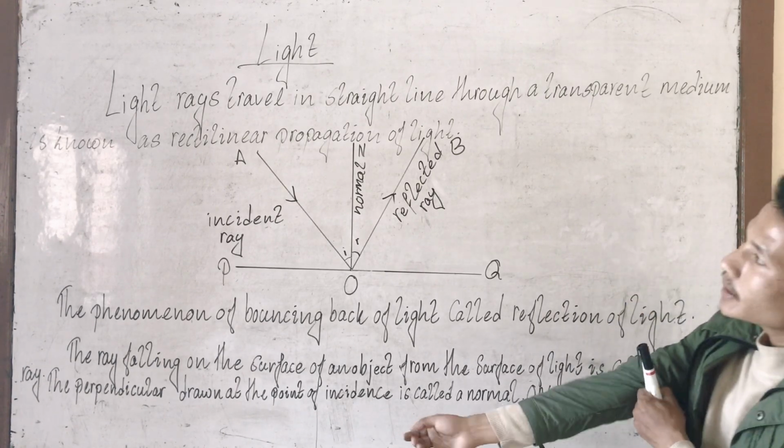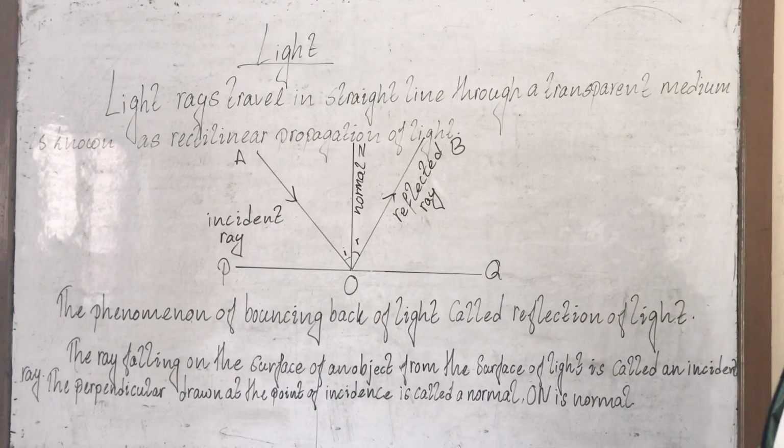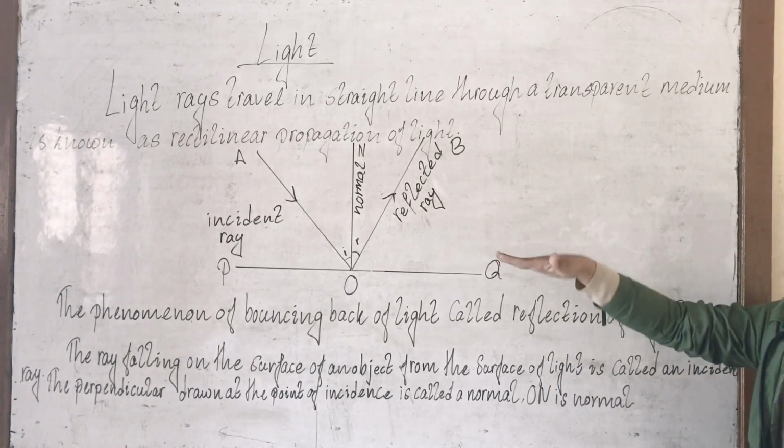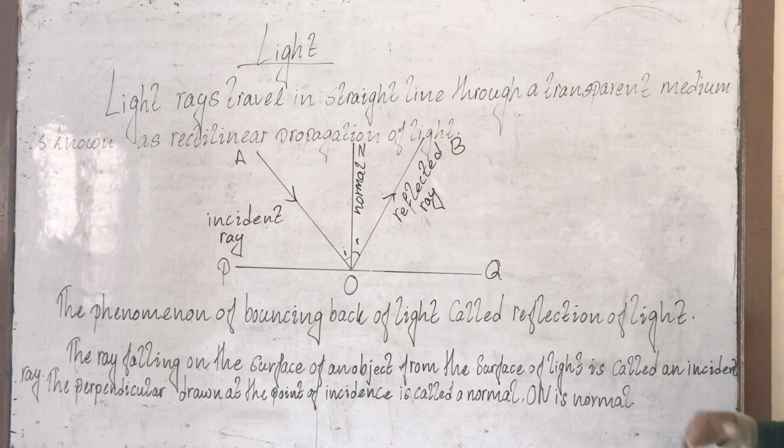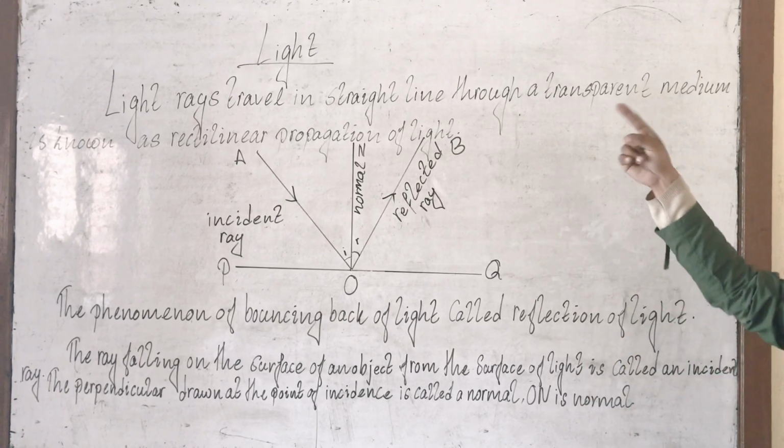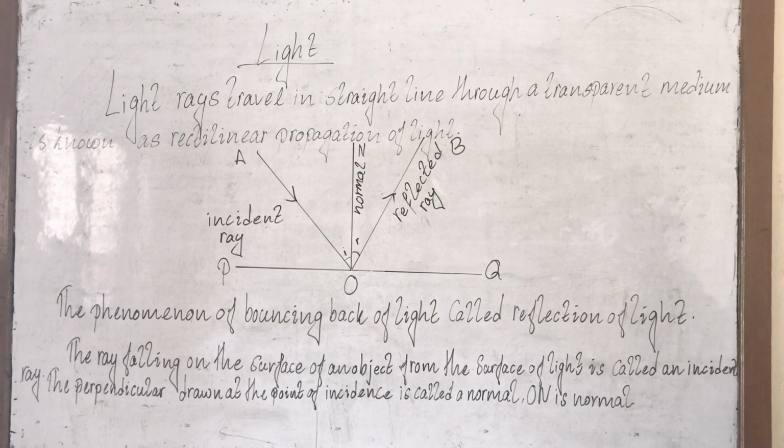So let me start with: light rays travel in a straight line. Light rays always travel in a straight line. They never go in a curve. The light we get from the sun is always traveling in a straight line through a transparent medium. What is transparent? Where the light can pass through it, that is known as transparent.